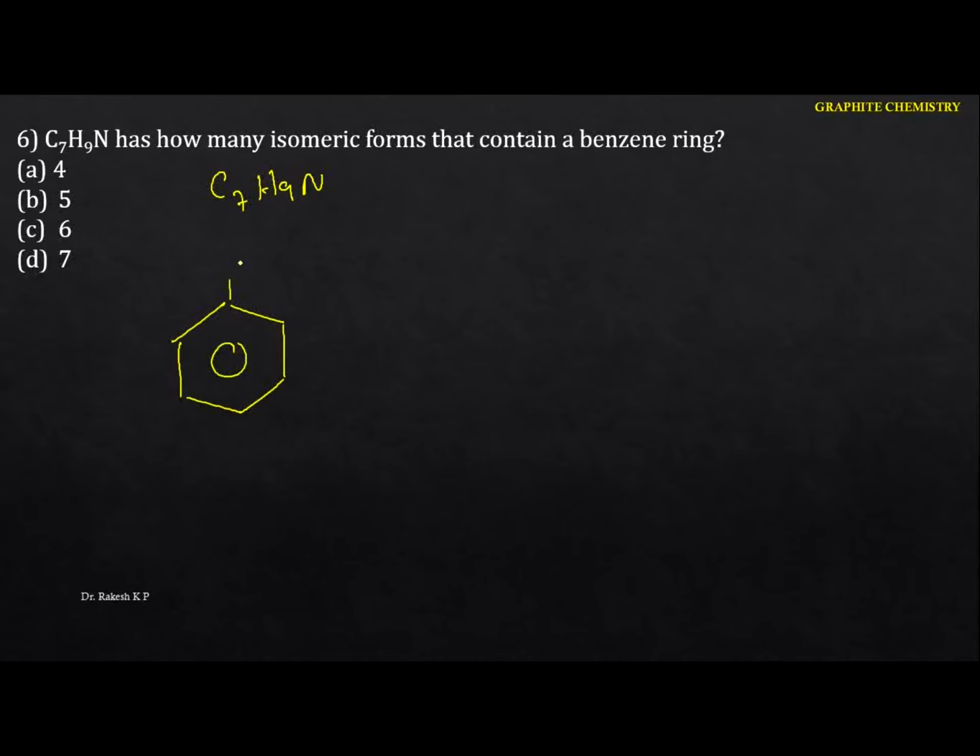One of the compounds I can write is the one with CH2. The total is 7 carbons and we have 1 nitrogen. This becomes one of the isomers of that particular molecular formula. The next one I can write is the secondary amine. The first one is the primary amine, the second is the secondary amine. This is also one of the other structures.